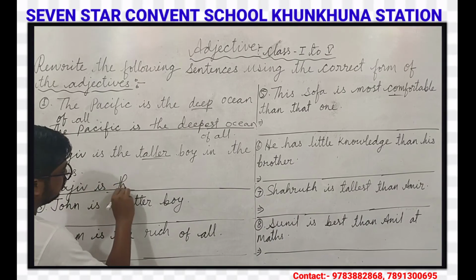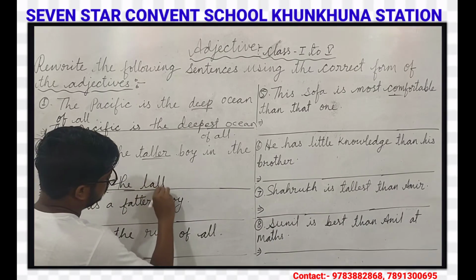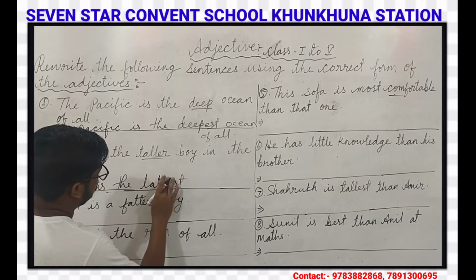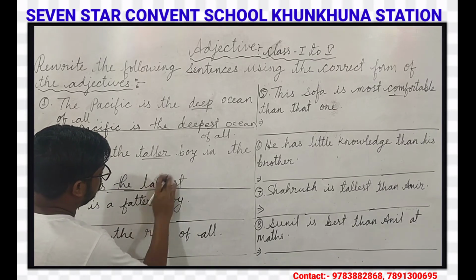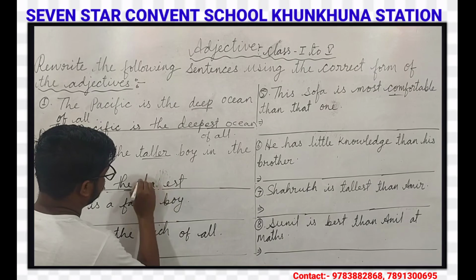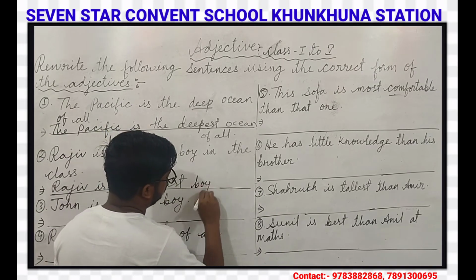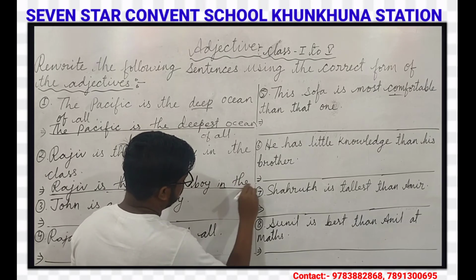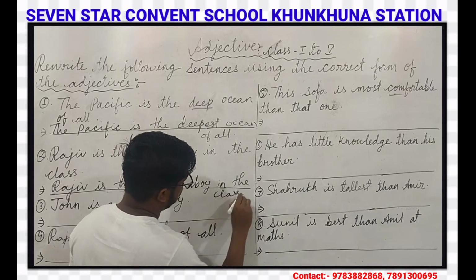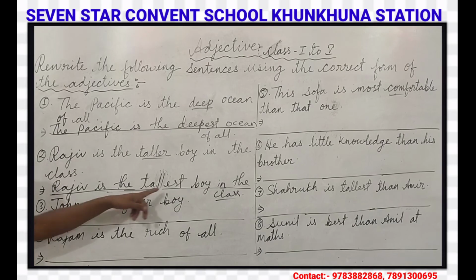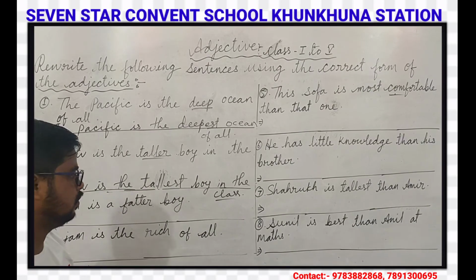Rajiv is the tallest boy in the class. It is the correct form of the adjective.